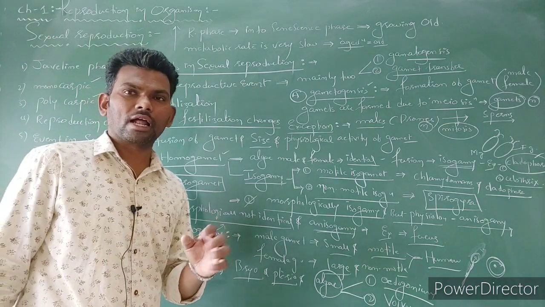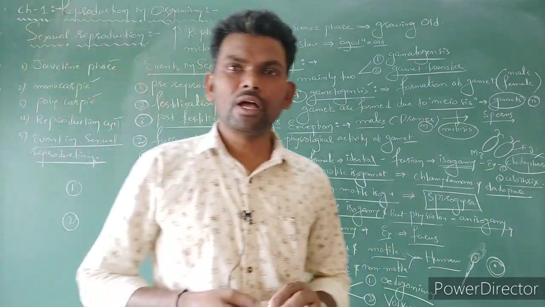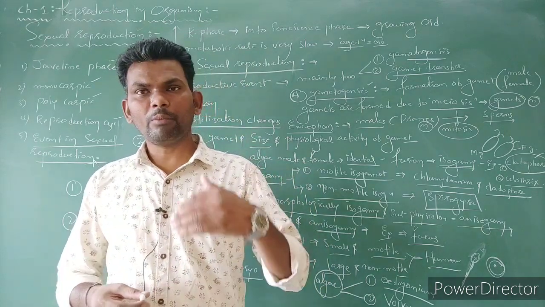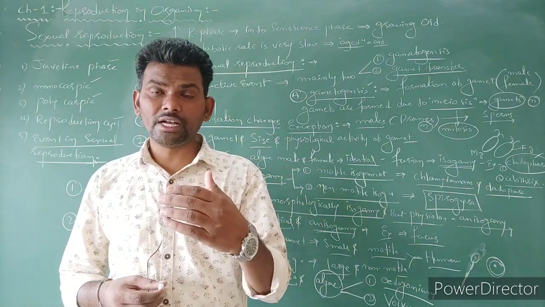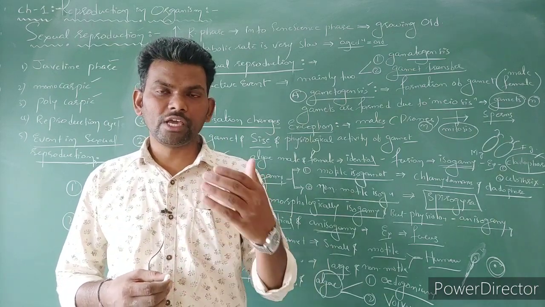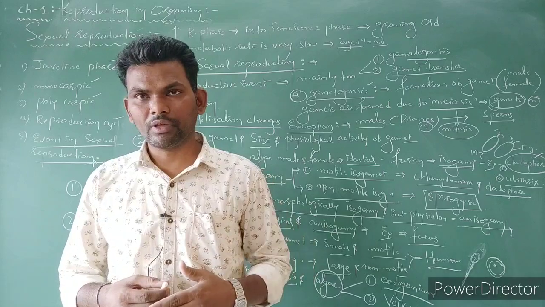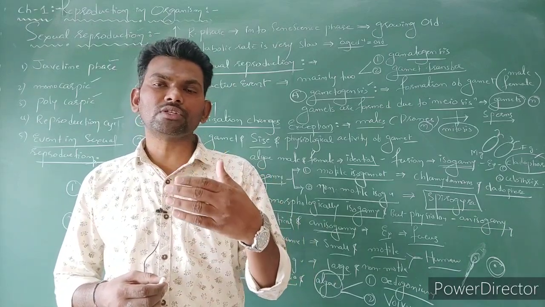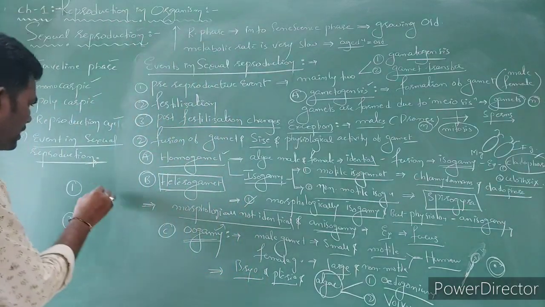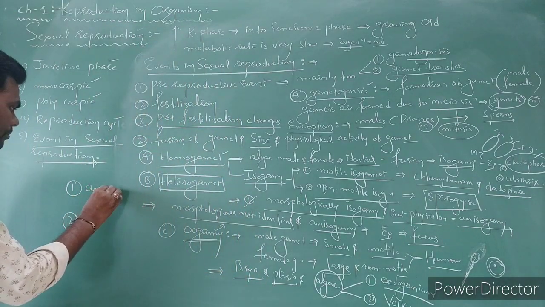The male reproductive organs are generally called antheridium, and the female reproductive organs are called oogonium. The male is called antheridium.